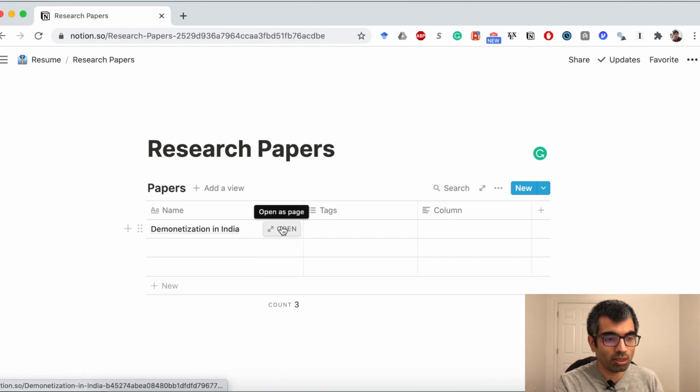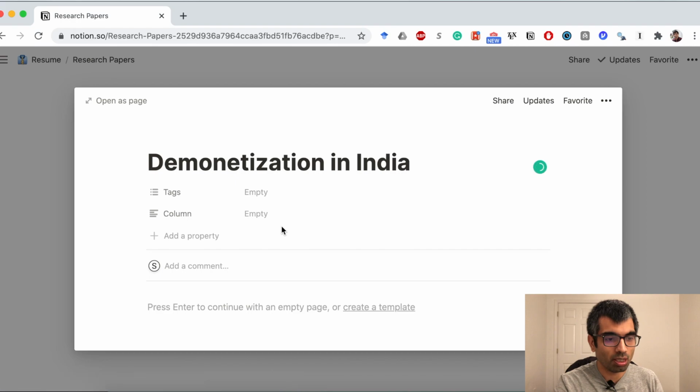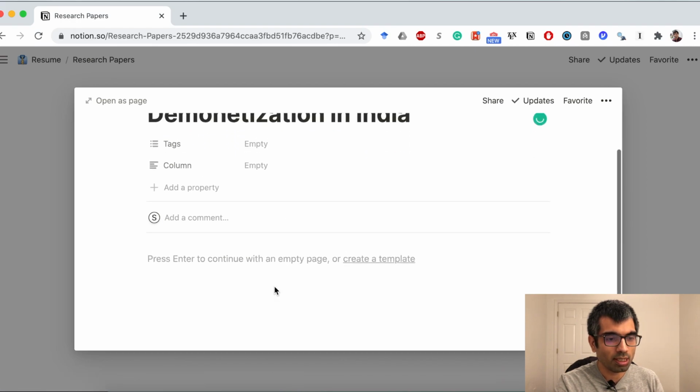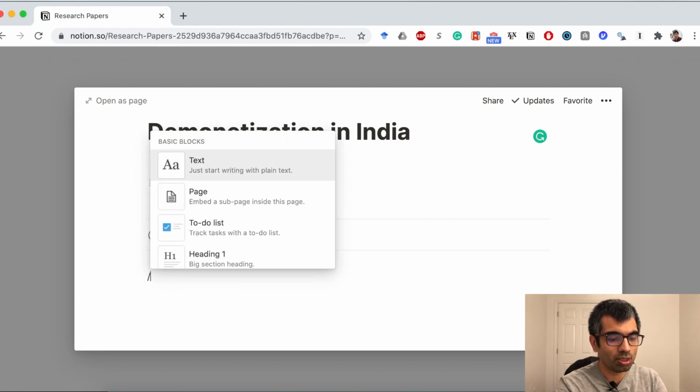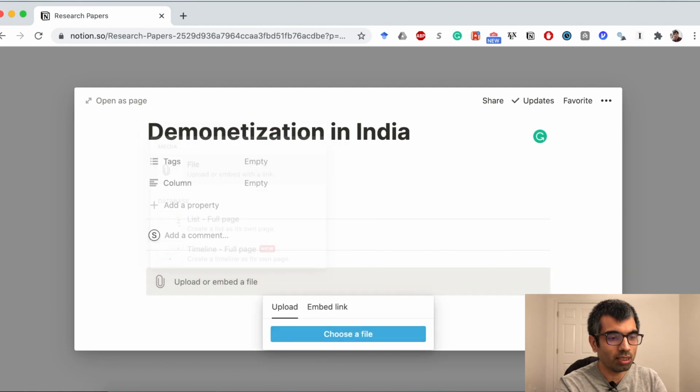So for example, you want to create this paper now as a page, and let's say that you want to add PDF of this paper. So you can just go here and you type / you can do file, and in this way you can just choose a file from your computer and then upload it here, and this would also appear here.